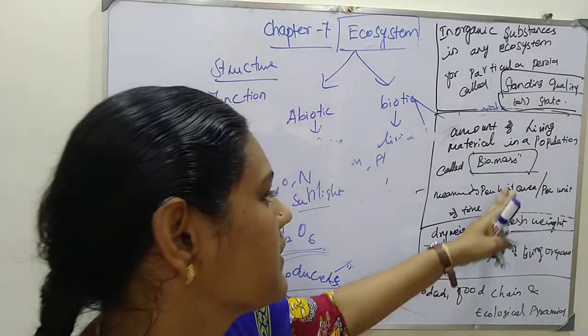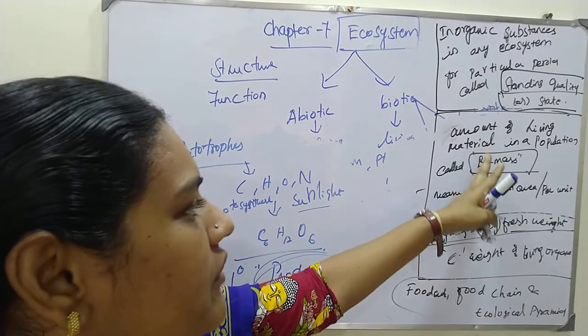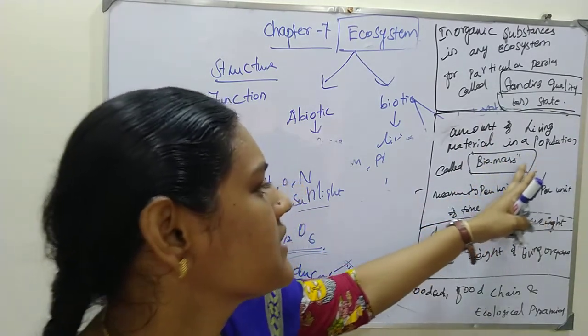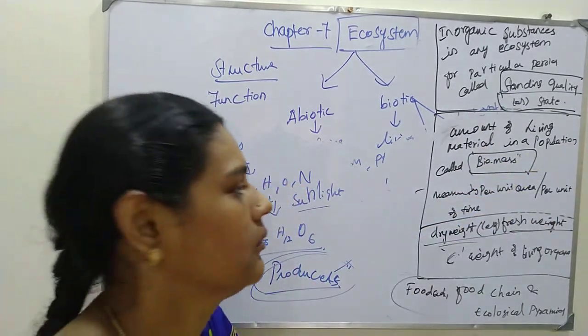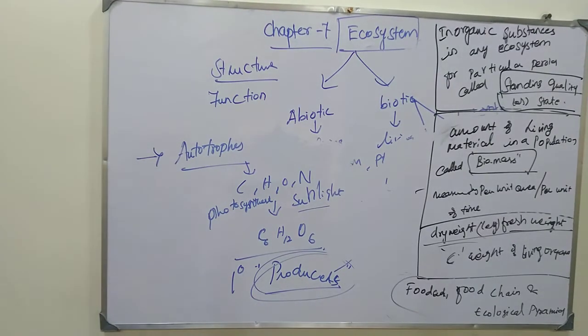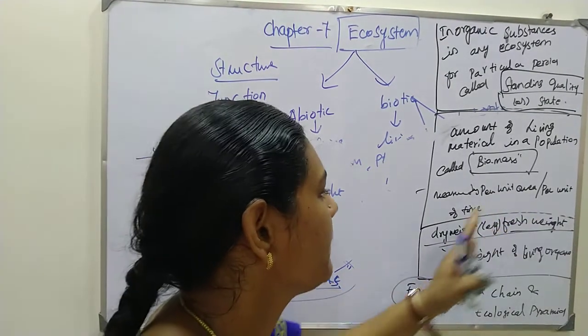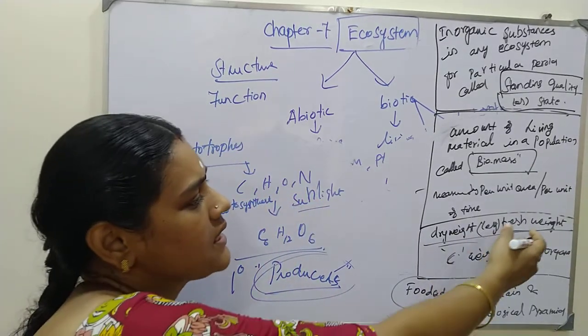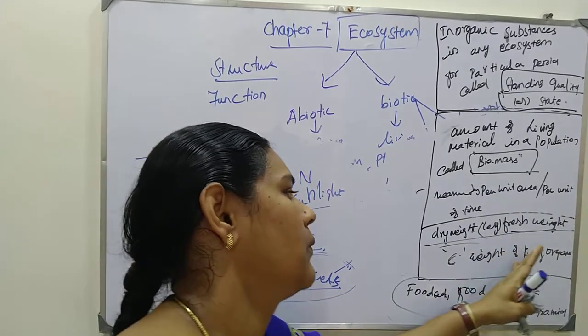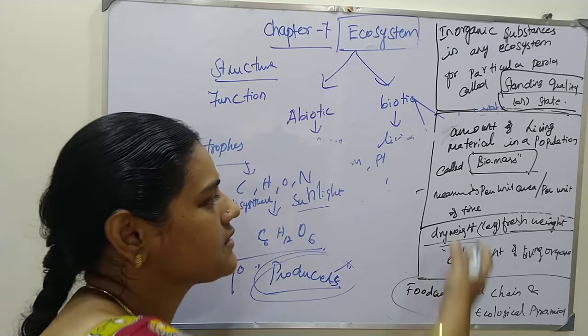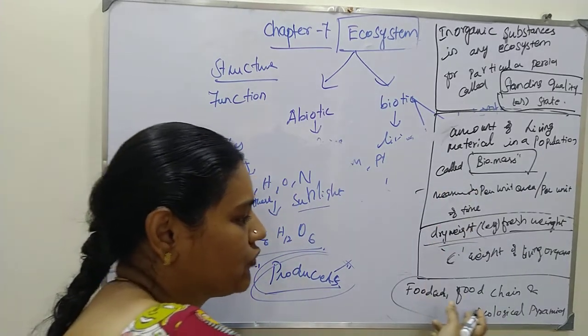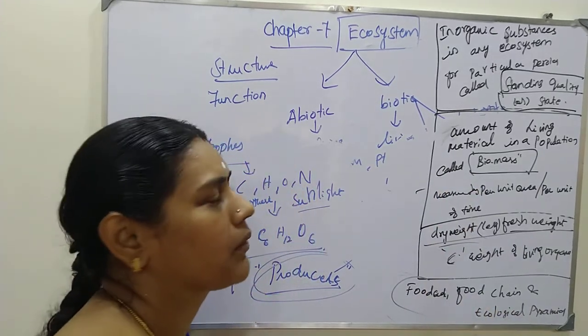Biomass is the amount of living organism material present in the population. It can be measured per unit area or per unit of time. Dry weight, fresh weight or carbon weight we can calculate, and this biomass can build the food chain, food web and ecological pyramid.